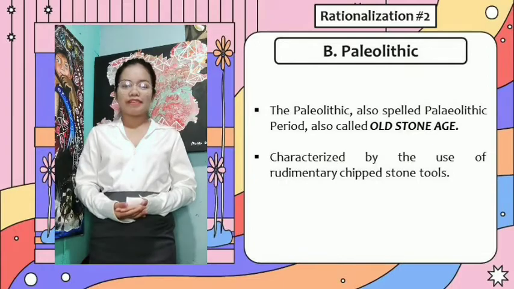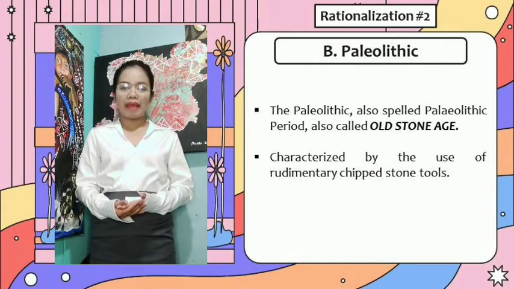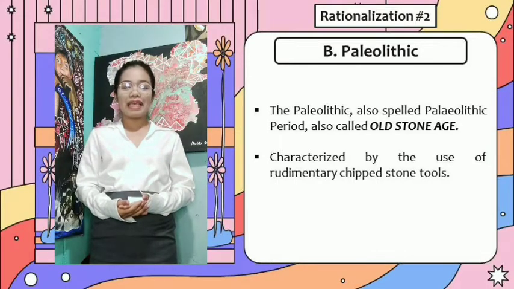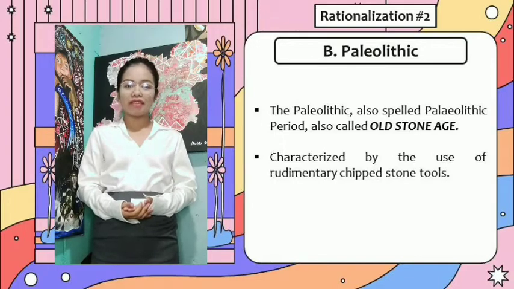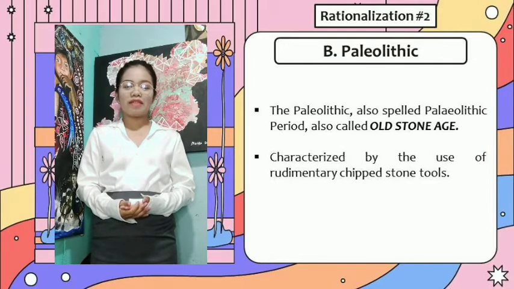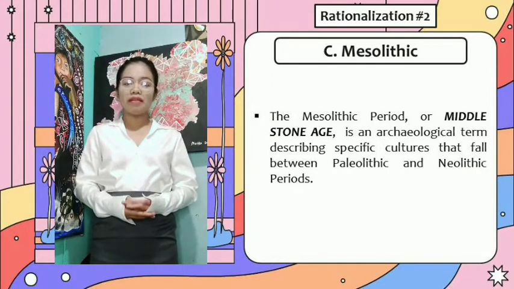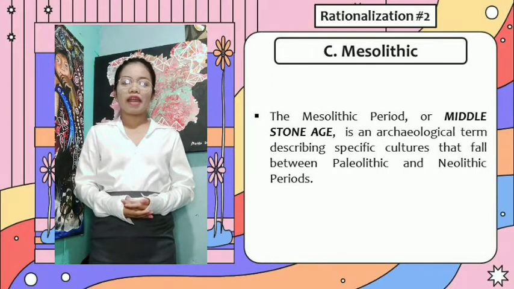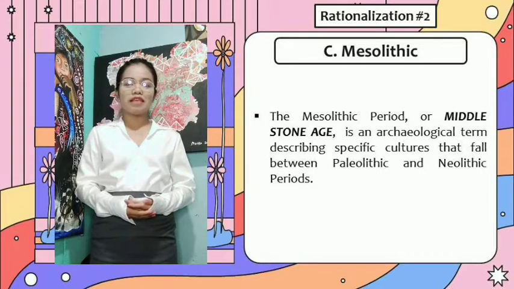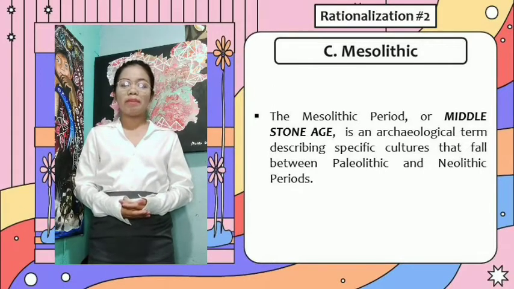Letter B, Paleolithic. The Paleolithic period is also called Old Stone Age. It is characterized by the use of rudimentary stone tools. Letter C, Mesolithic, period, or Middle Stone Age, is an archaeological term describing specific cultures that fall within Paleolithic and Neolithic periods.